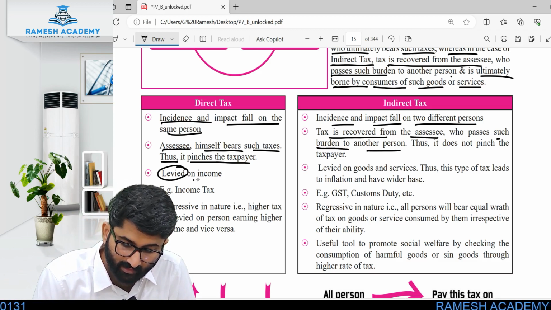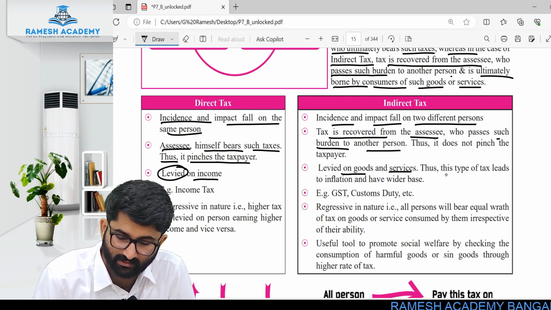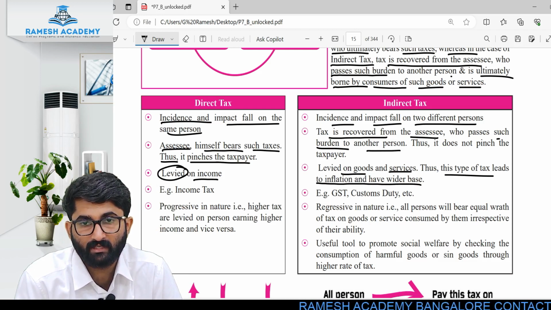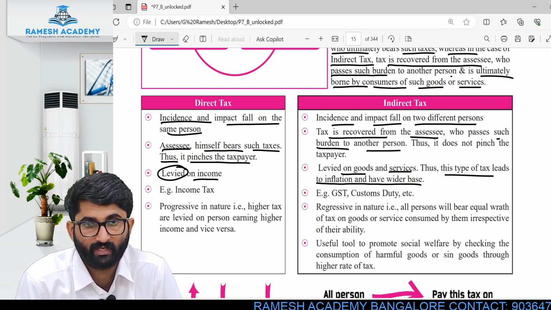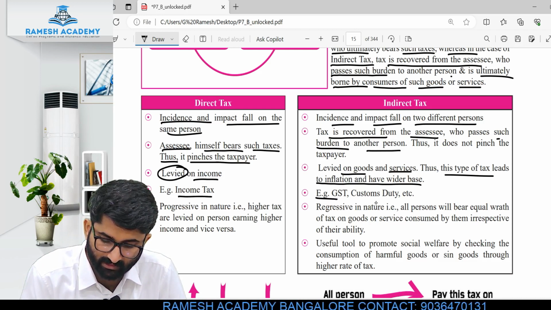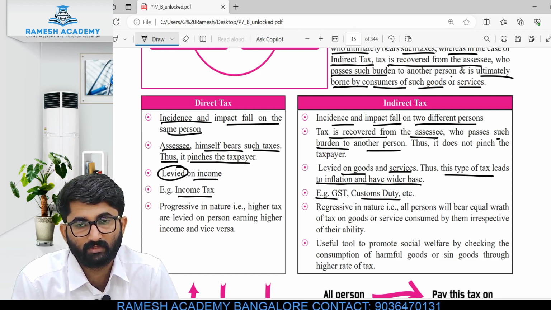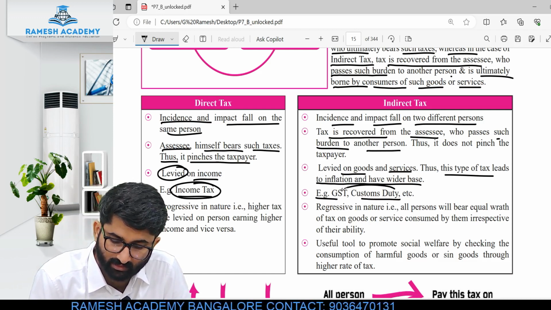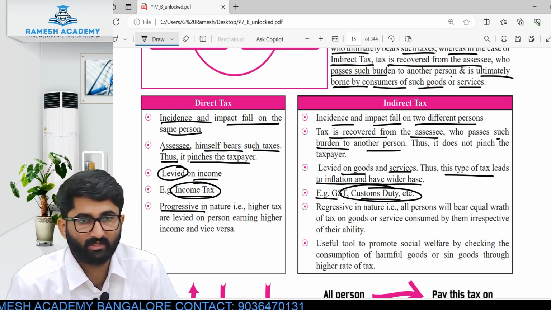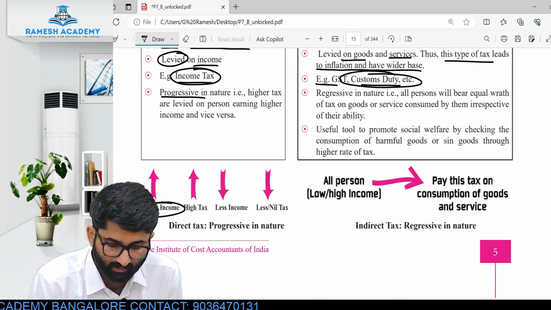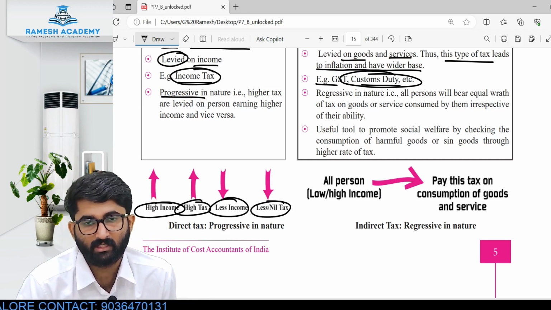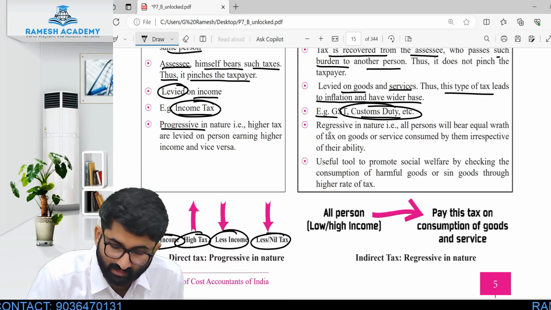Next, direct tax is levied on income, but indirect tax is levied on goods and services. Thus this type of tax leads to inflation and has a wider base. The example of direct tax is income tax, but for indirect tax the examples are GST, custom duty, etc. Direct tax is progressive in nature. What is progressive? High income, high tax; low income, low tax or nil tax. So this is progressive in nature, but indirect tax is regressive in nature.